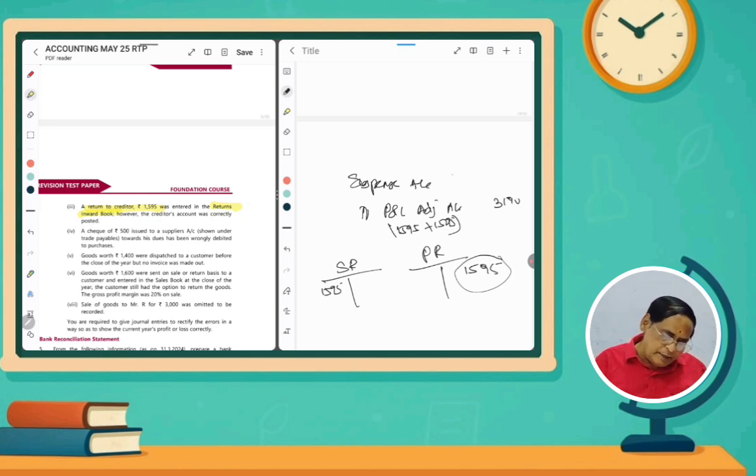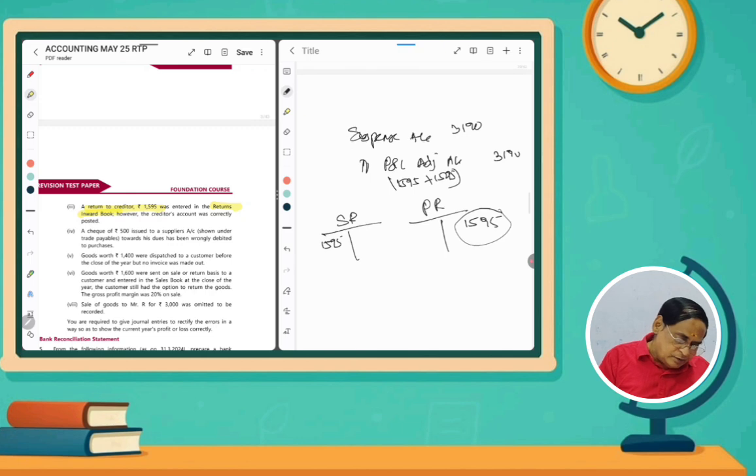So suspense account debit to P&L adjustment account 3190. Why are we crediting the P&L adjustment account? Please listen. Actually it is a purchase return, but we entered it in the sales return. Sales return is a debit side, purchase return is a credit side. Instead of entering in the credit side, we entered in the debit side. So we have to cancel the debit side. By mistake we have debited. So double side credit must be there. So the P&L adjustment account will be 3190.